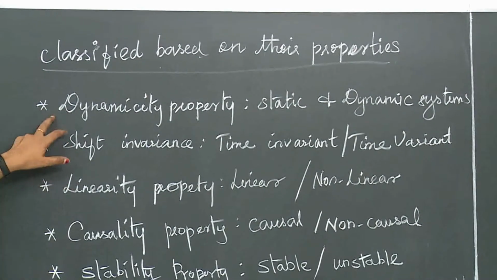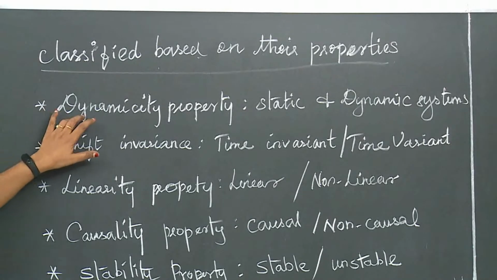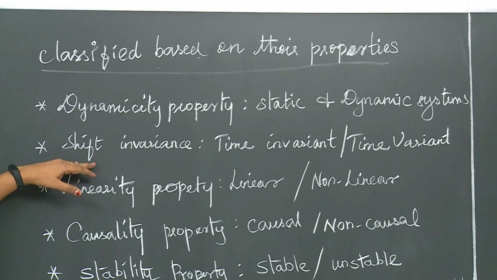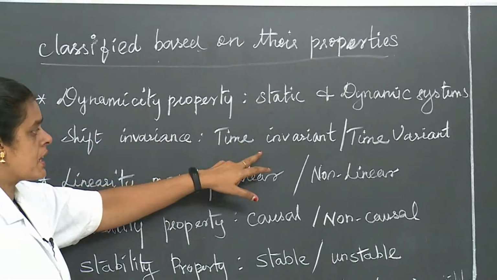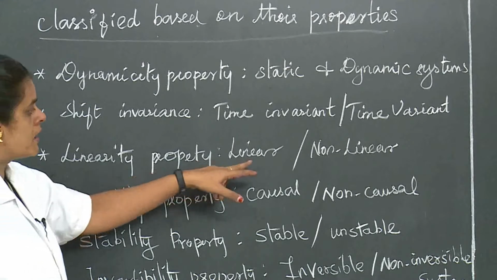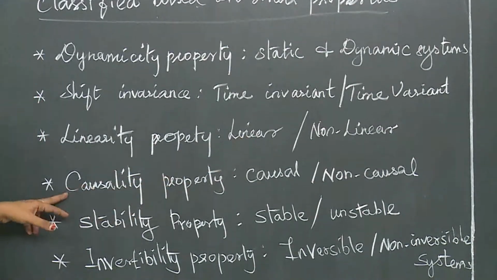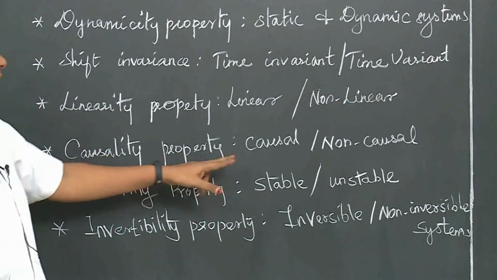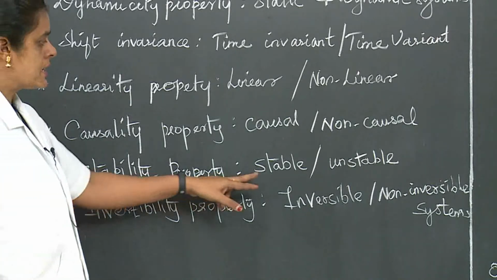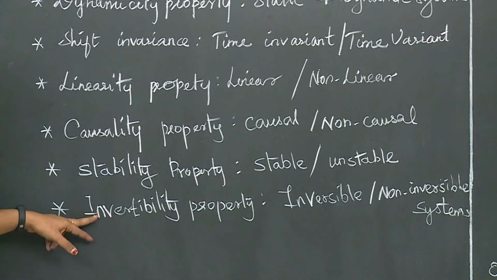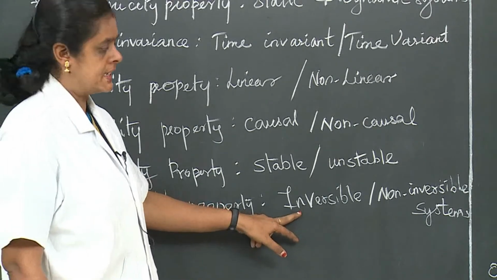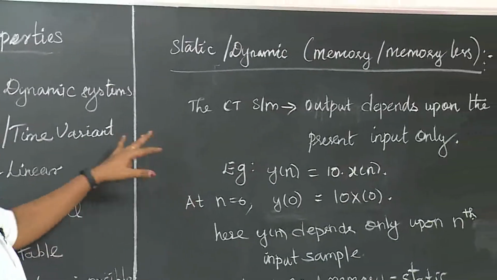First, the dynamicity property, in which we have static and dynamic systems. Second, the shift invariance property, in which we have time invariant and time variant systems. Third, the linearity property, in which we have linear and non-linear systems. Then the causality property, with causal and non-causal systems. Then the stability property, with stable and unstable systems. And the last one, the invertibility property, with invertible and non-invertible systems. Next we see them one by one.